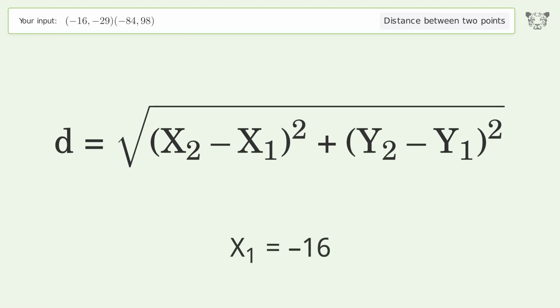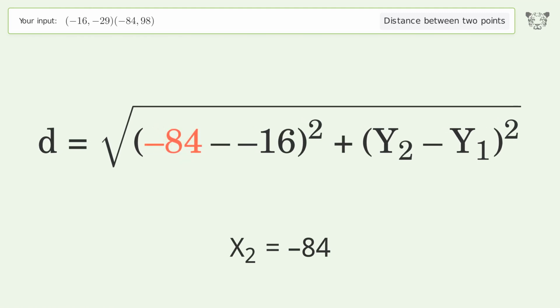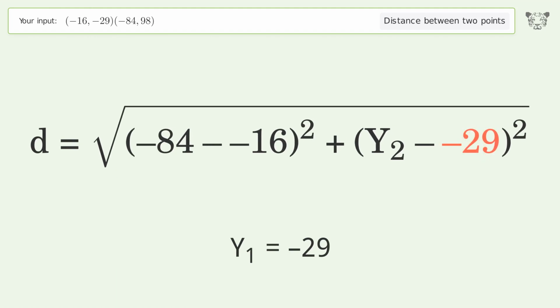x1 equals -16. x2 equals -84. y1 equals -29. y2 equals 98.